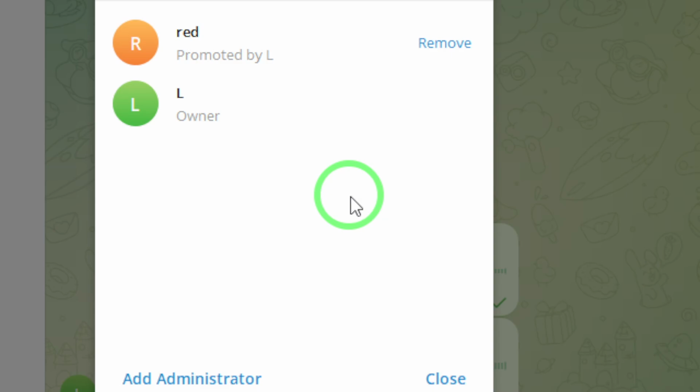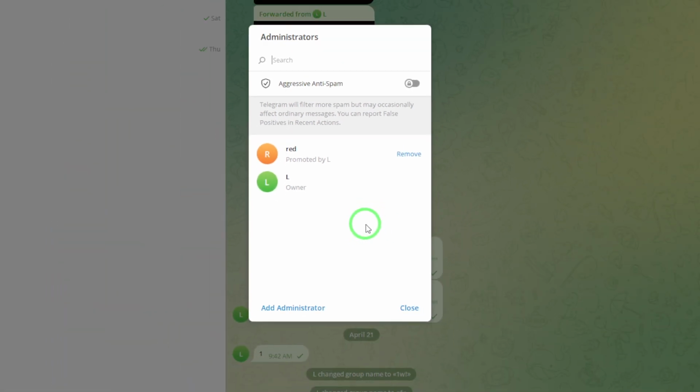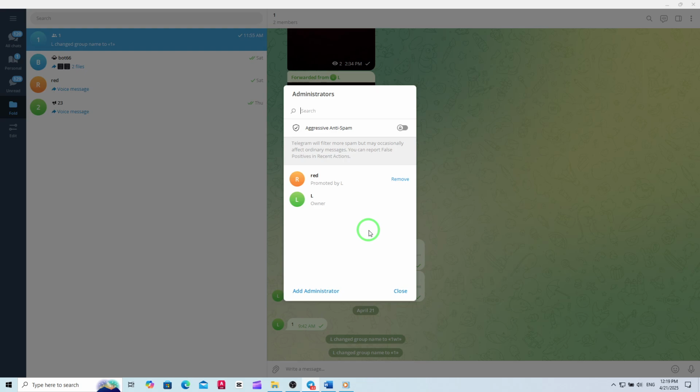That's it. You've now successfully allowed another admin to invite users to your Telegram group using an invite link. This is a great way to share the responsibility of growing your community, and makes it much easier for trusted admins to bring in new members. With these simple steps, managing your Telegram group becomes more collaborative and efficient.